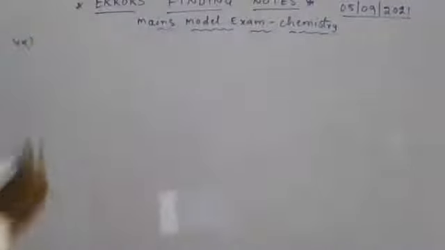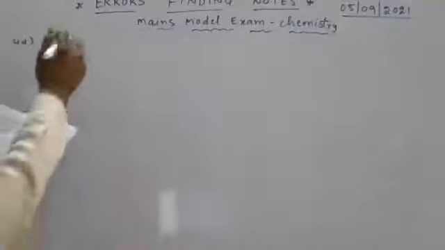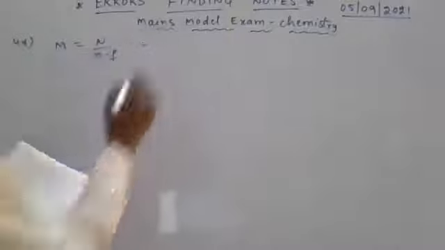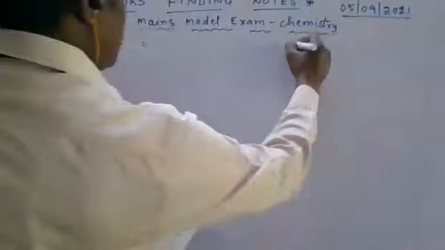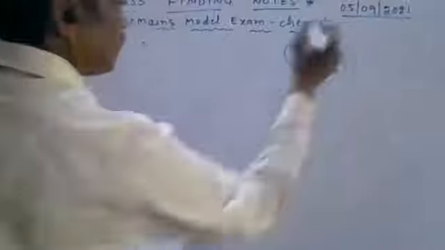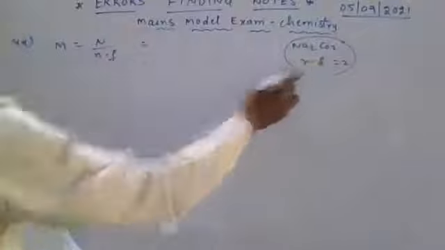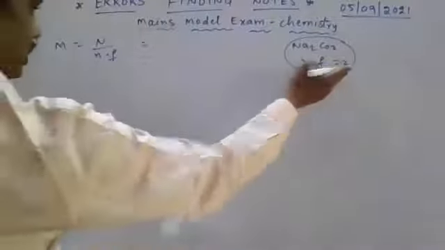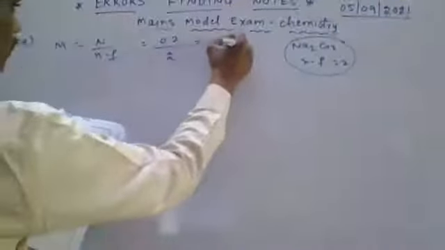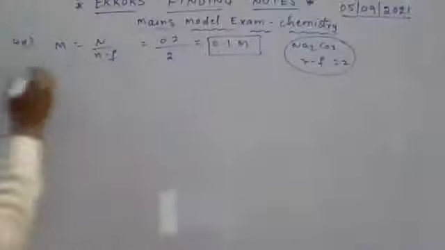Next, question number 44. Molarity of 0.2 N Na2CO3. Here, molarity is equal to normality by n factor. Here, the solute is Na2CO3, n factor value 2. Salt, n factor value 2: 2 Na plus, CO3 minus 2. Magnitude of the charge on cation or anion, you get 2. Normality is given as 0.2, n factor is 2, then you get 0.1 M. Molarity value 0.1.